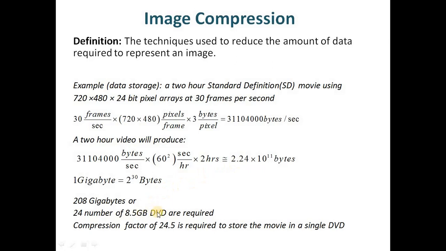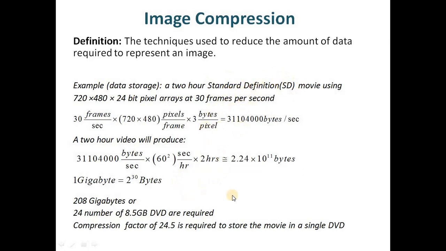We often use videos which are of very small data size for a similar duration, and that too if the video quality is of standard definition. So how do we achieve that?